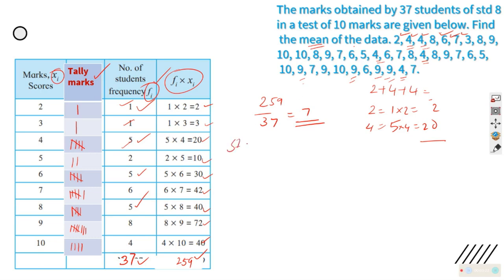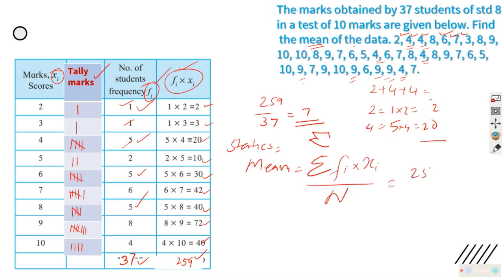But in statistics we have a certain style or formula for that. The formula for mean in statistics is sum of. The proper way of writing it in the Greek way is like this. It's a little difficult, so you will write an E like this. This is called sum of. Sum of what? Fi, frequency, into the score, divided by n, the number of occurrences. Here you will write 259 upon 37 and the answer is 7.